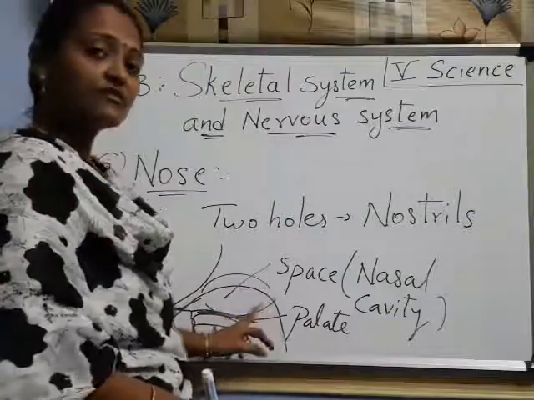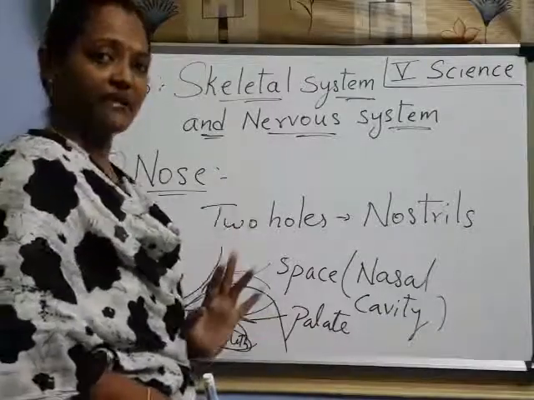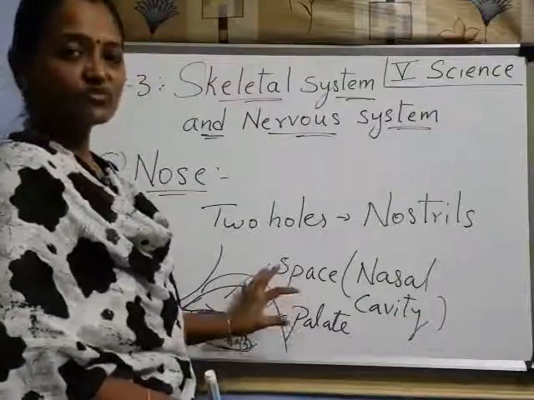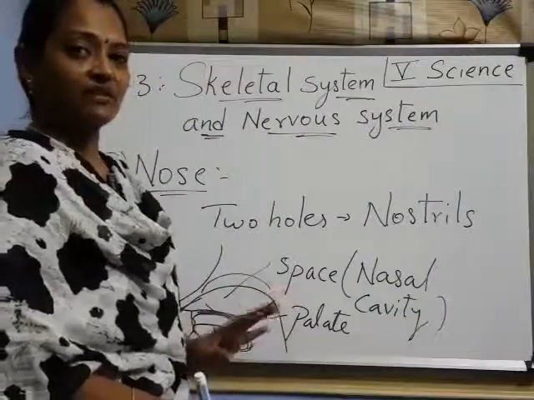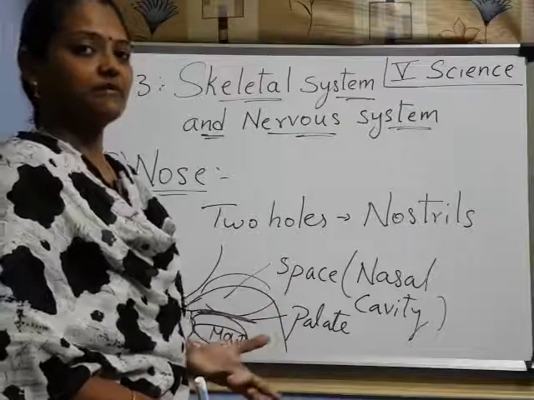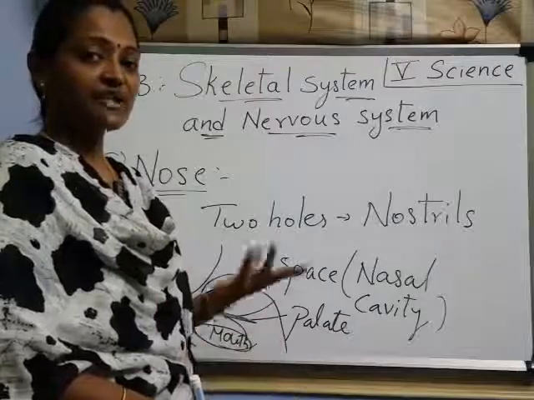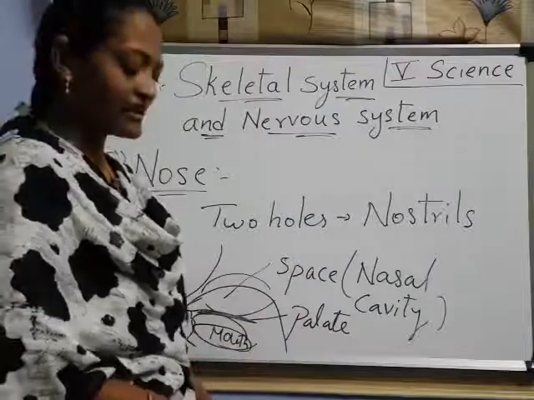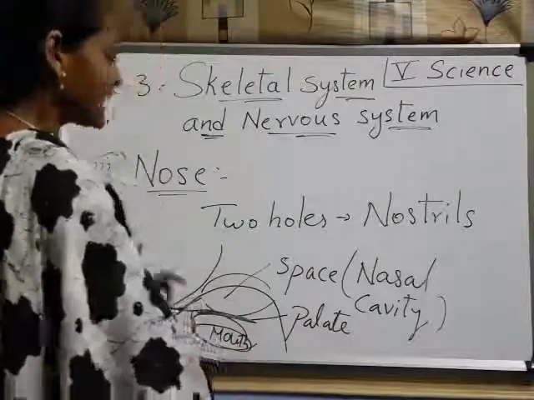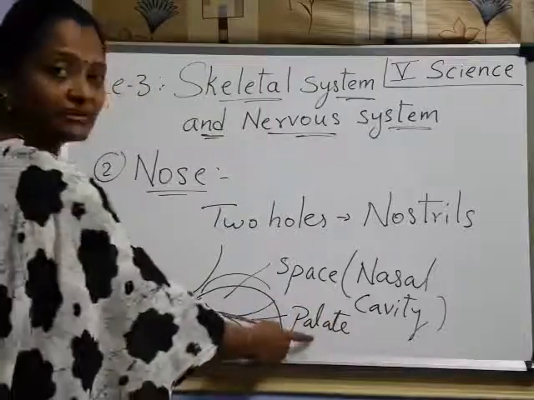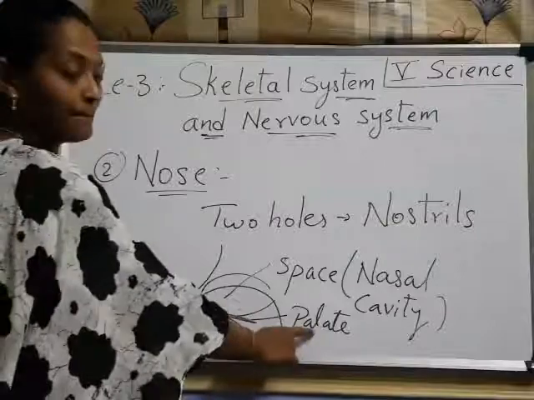Those nerves pass the information to the brain. In the nasal cavity we have so many nerves. Those nerves pass information about any smell. If you feel any smell, those smells can be recognized by the brain. Got it? Have you understood which one is separating the nasal cavity and the mouth? Nothing but a bony structure, the palate.